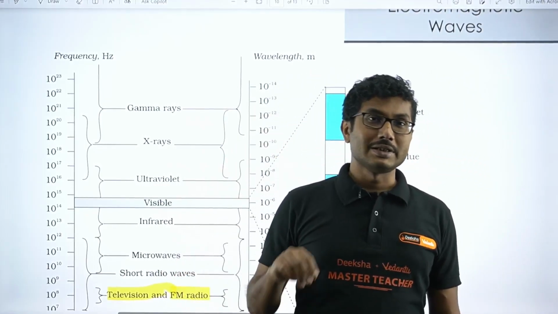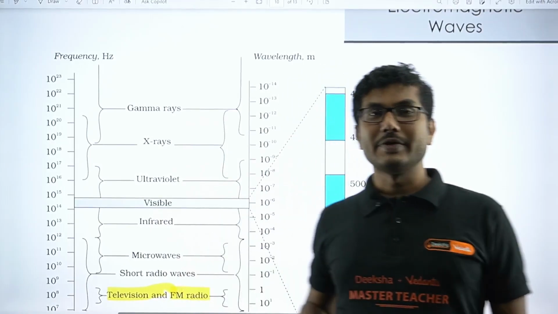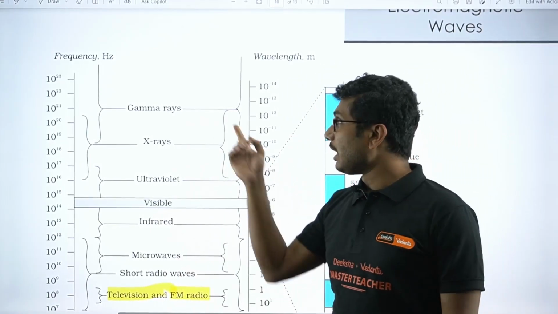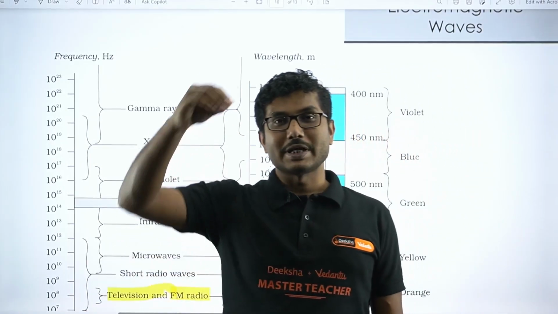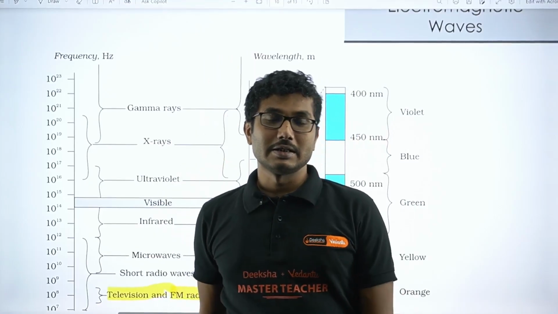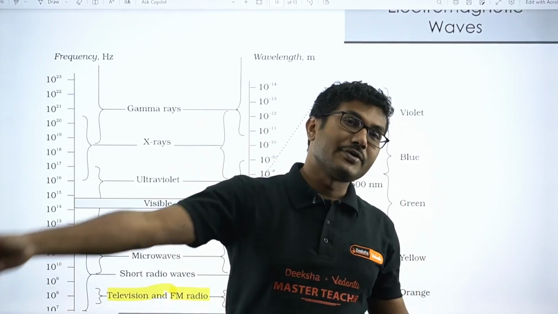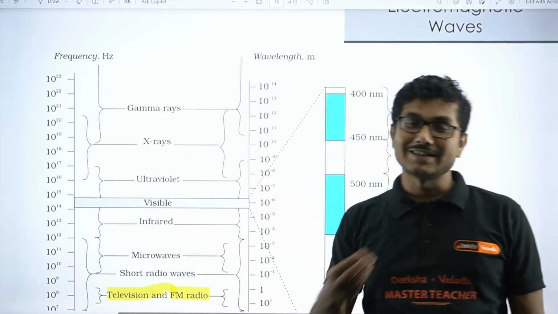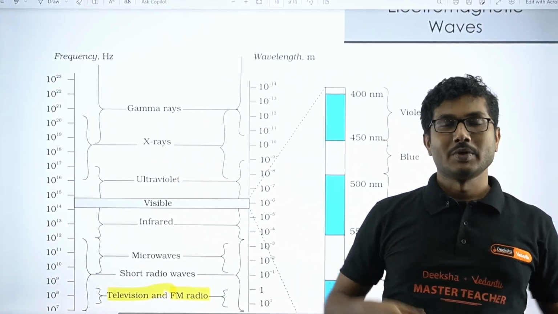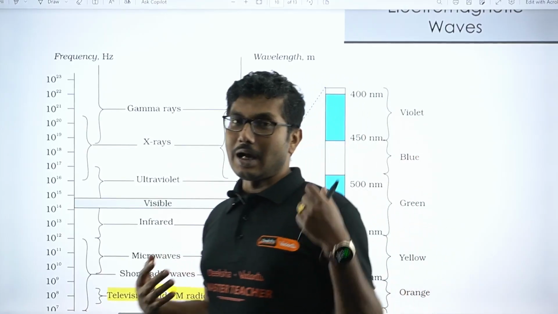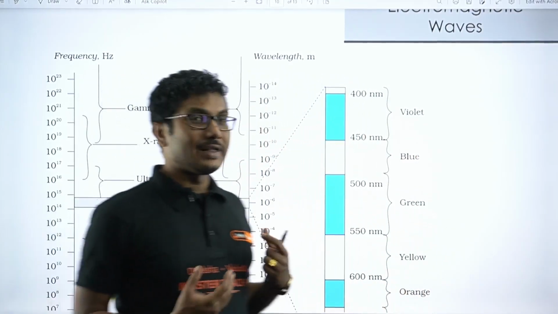Small wavelength means it can penetrate difficult objects. For example, if you consider gamma rays, suppose there is a gamma ray source situated outside the studio room, then that gamma ray can still penetrate the walls of the studio room and still reach me and harm me. So gamma rays have a very small wavelength.